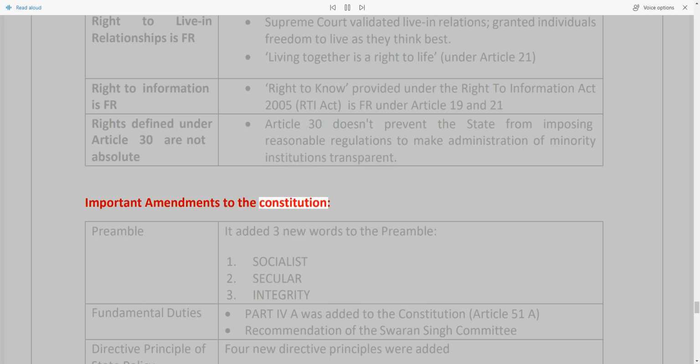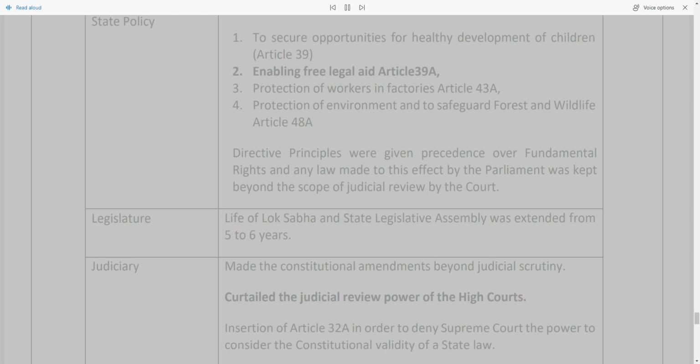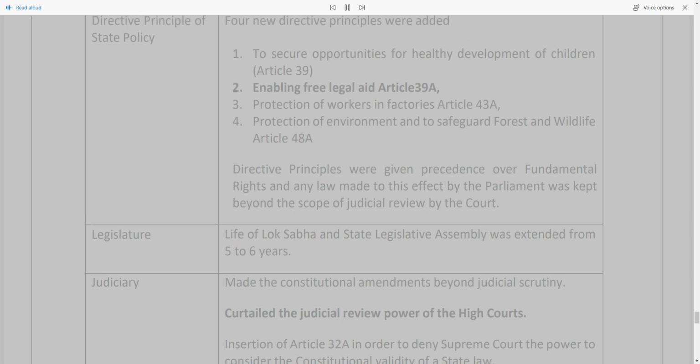Important amendments to the Constitution. Preamble: it added 3 new words to the preamble: 1. Socialist, 2. Secular, 3. Integrity. Fundamental Duties: Part IVA was added to the Constitution, Article 51A, on the recommendation of the Swaran Singh Committee. Directive Principles of State Policy: 4 new directive principles were added.